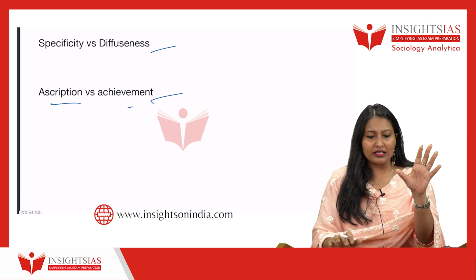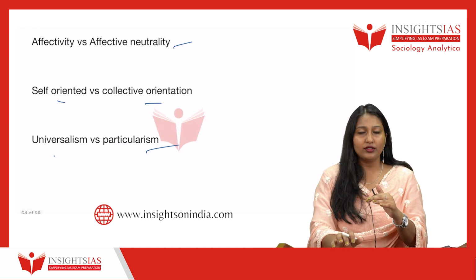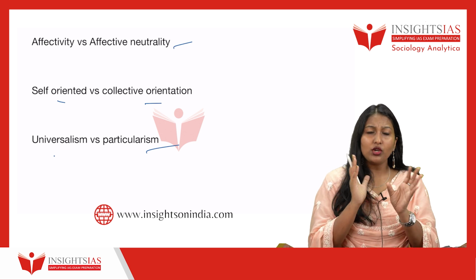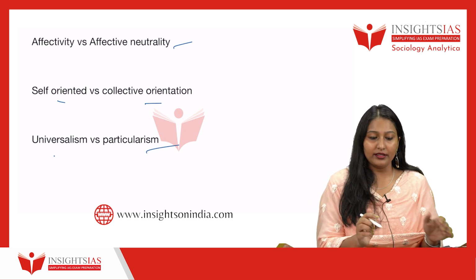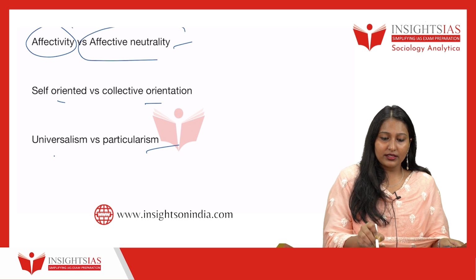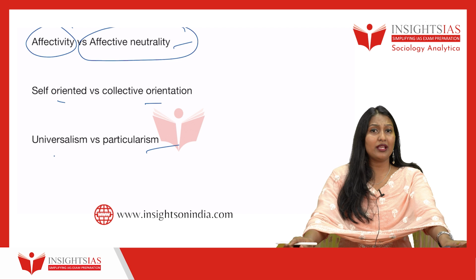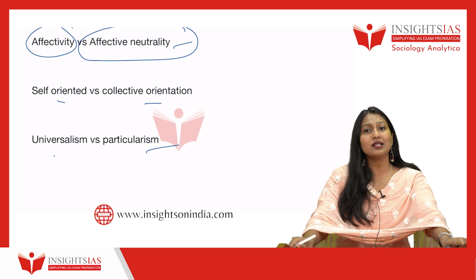What you have to do is stick with this 5 pattern, and for every pattern try to understand, is there any contradiction in Indian society? Fine. So, effectivity versus effective neutrality. What does this mean? Suppose you have to take some decisions, or you have to do some work.